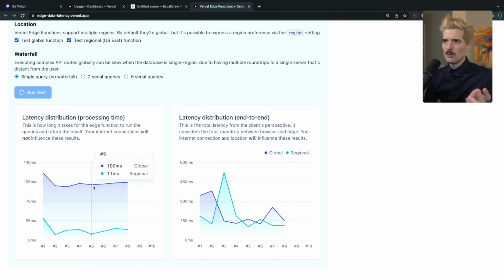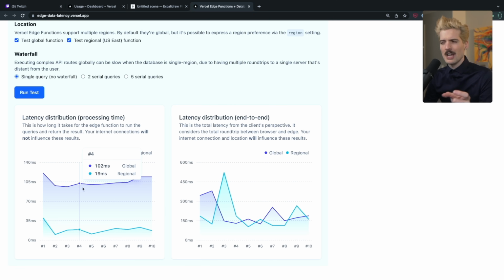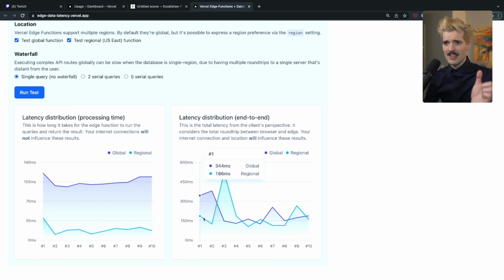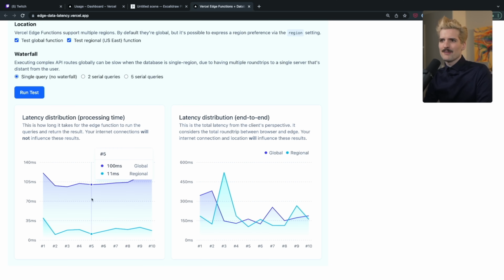And we'll see that the global latency is a decent bit higher than the regional one for the processing time, which is how long the edge function has to run, because that edge function has to take more time to send the request and get back its response. But if we look at the end-to-end time, which is from when the request happens on the user's device to when they get a response, the closeness here is actually significantly closer because we've taken that one query and moved it from my device to the server. So the big difference here is this gap, but that time is still eaten by us as users regardless.